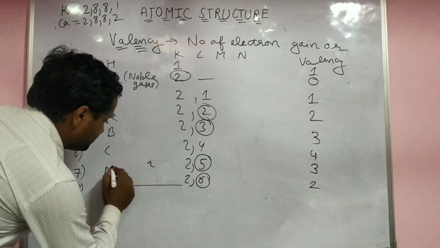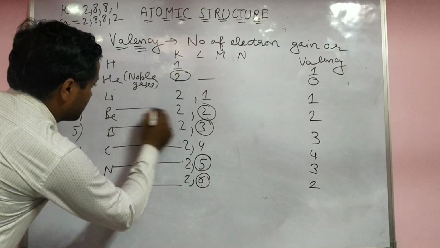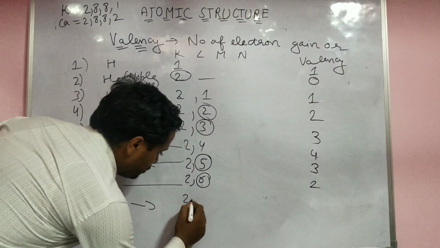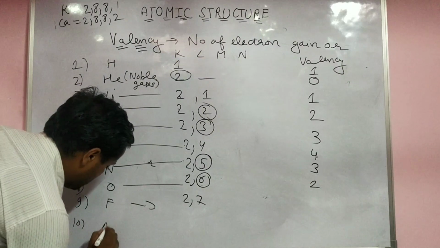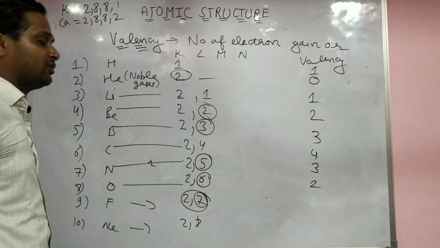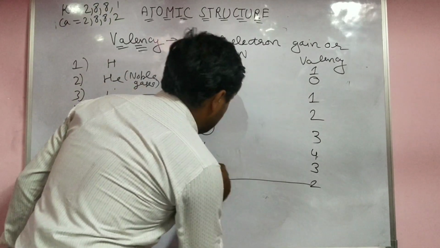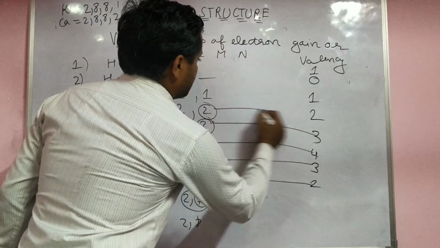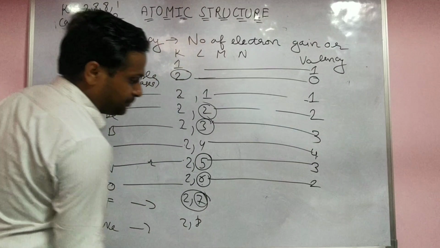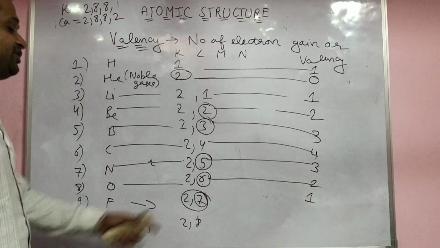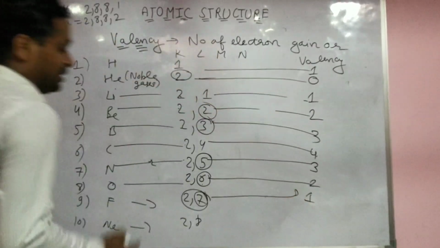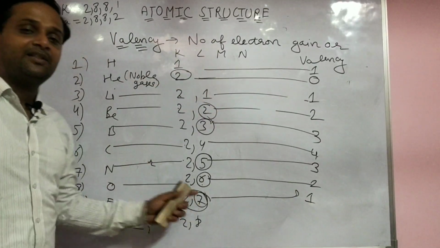Yes, now come to 9 and 10. 9 is fluorine 2, 7 and 10 is neon 2, 8. Yes, 2, 7. Here they want 1 electron, or lose 7 electrons. Yes, their valency is 1. So gain 1 is easy or lose 7 is easy. Yes, gain 1. So here the electron is gained by the element.